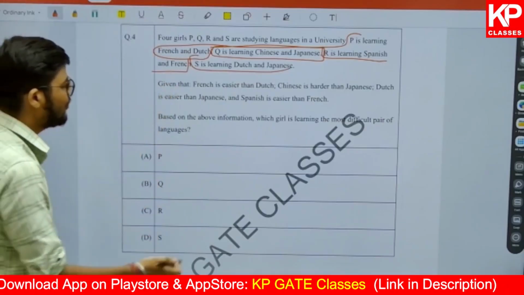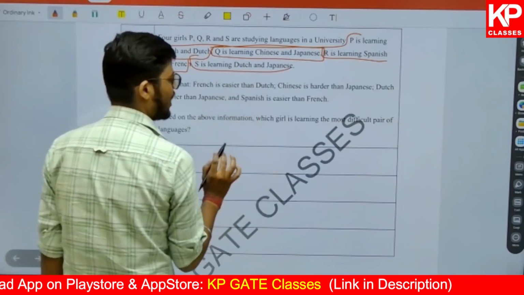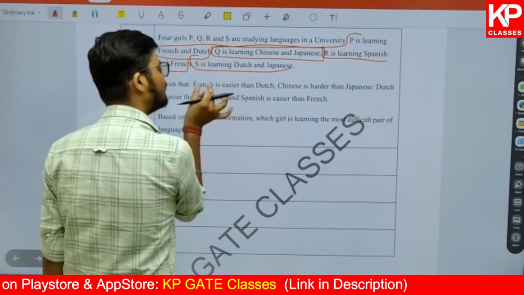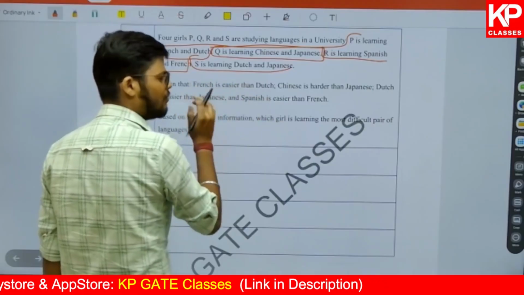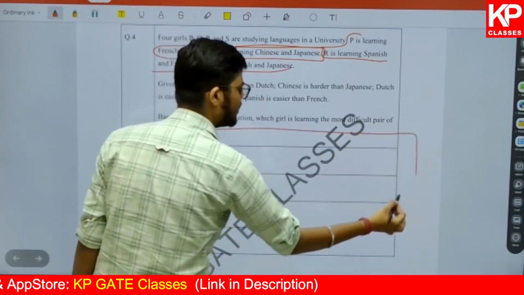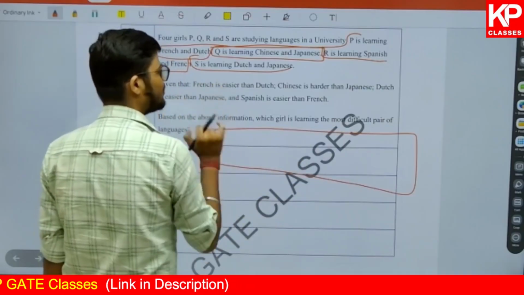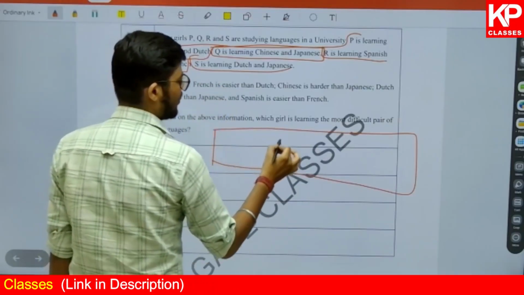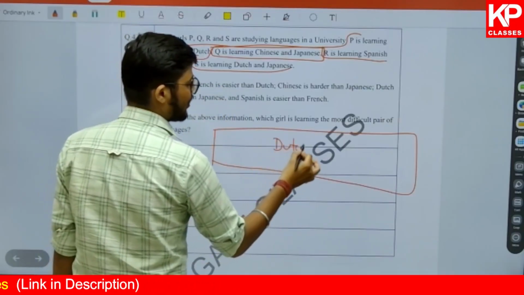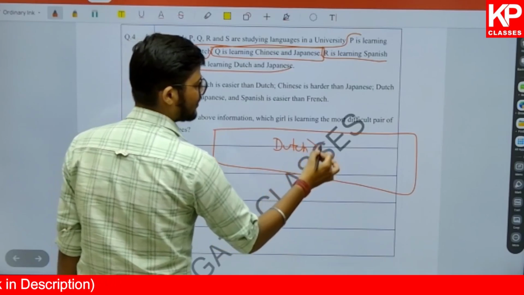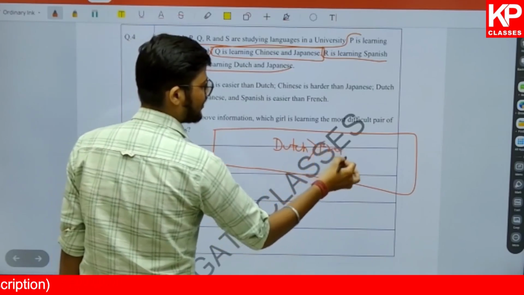Now here it says French is easier than Dutch. Try to understand. We will make a figure out of this. We will represent it on a single line so that we can make the comparison easily. Here it says French is easier than Dutch, right? So I am writing Dutch here, and French is easier, so I'm writing French like this.